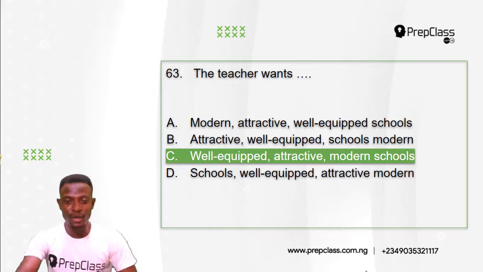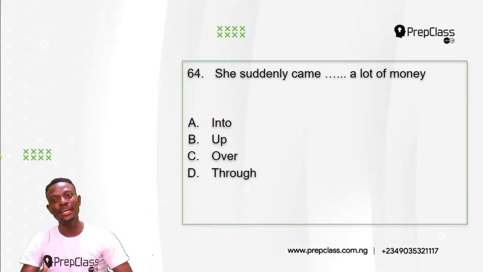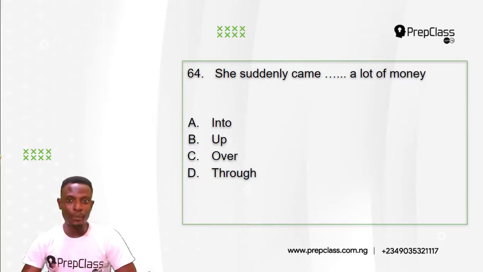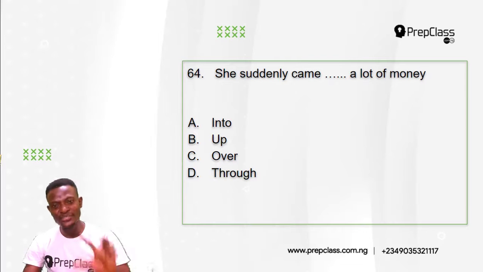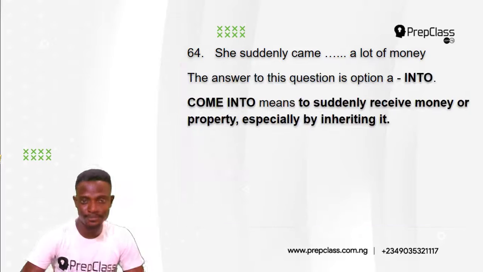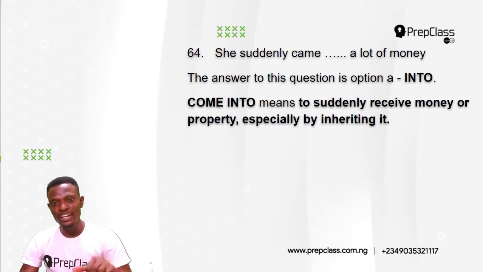Alright. Moving on to the next question, question 64. She suddenly came dash a lot of money. A, she suddenly came into a lot of money. B, she suddenly came up a lot of money. C, she suddenly came over a lot of money. D, she suddenly came through a lot of money. So, which of these options is the best to complete this sentence? Now, the answer to this question is option A, into. She suddenly came into a lot of money.